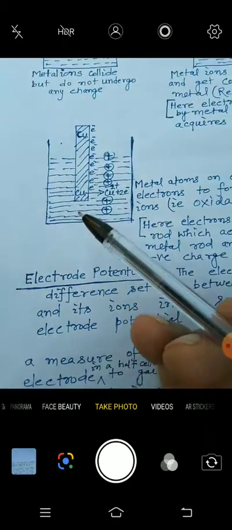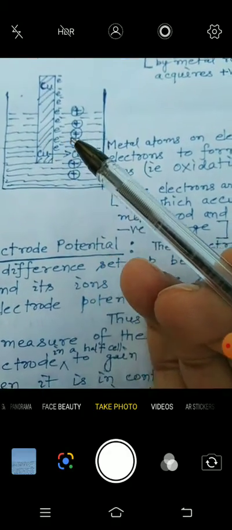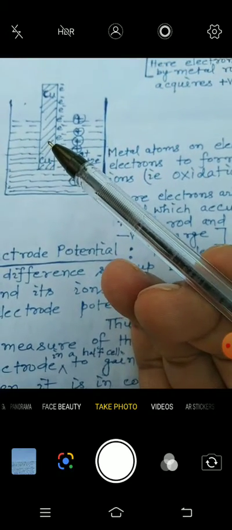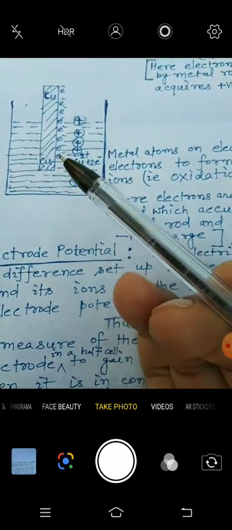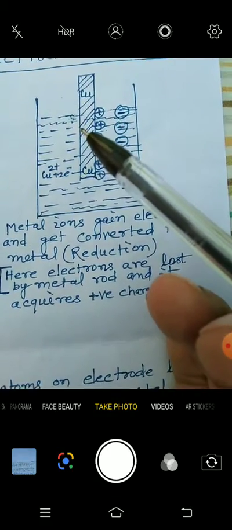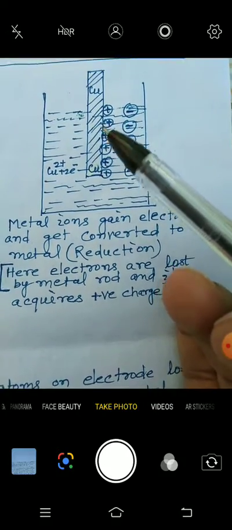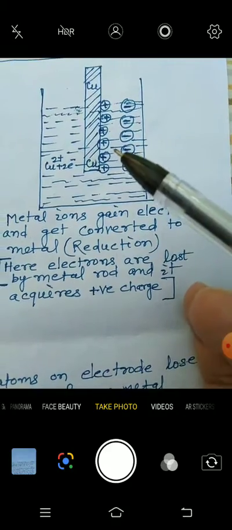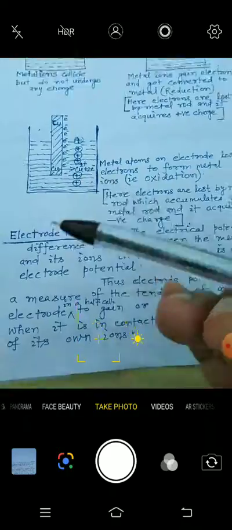Here also is the potential difference. A potential difference developed between the metal rod and the solution cations. Here the electrons of the metal rod and cations of the solution set up a potential difference, and here a potential difference is set up between the positive ions of the metal rod and the negative ions of the solution.